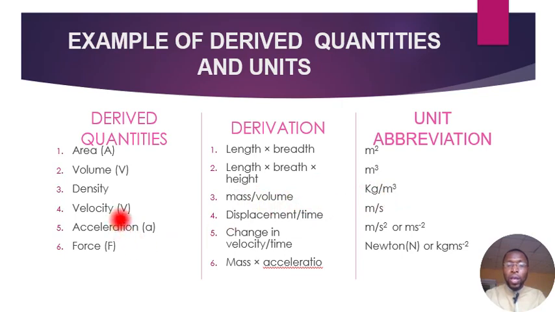For velocity, the formula is displacement over time, and the derived unit is meter per second. For acceleration, the formula is change in velocity over time, and the unit is meter per second squared. For force, the formula is mass times acceleration, and the unit is Newton or kilogram meter per second squared.